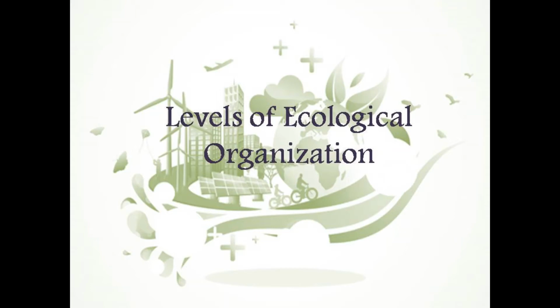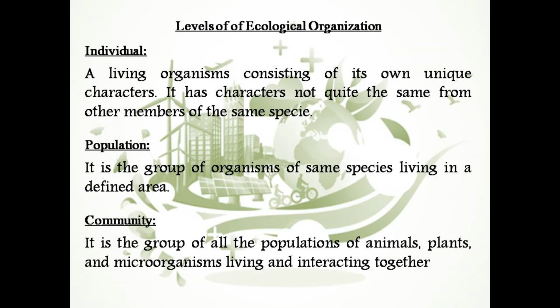But here, as we are discussing organization levels of ecology, we will start with the simplest thing that can make up an environment. So here the simplest level of ecological organization is an individual. An individual is an organism which has its own unique characteristics. Its characteristics do not match even with the members of its own group. For example, two humans are there. Each one of them will be considered as an individual, although they both belong to the same species of humans, but they will not share 100% same qualities or characteristics. That is why they are considered as an individual. So individual is the simplest level from which an environment can be started.